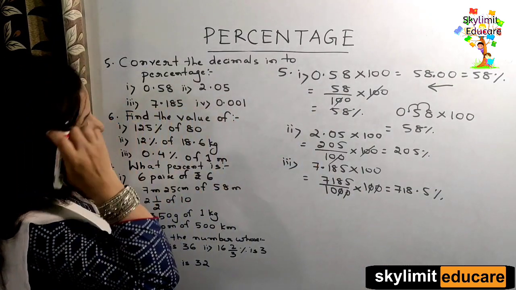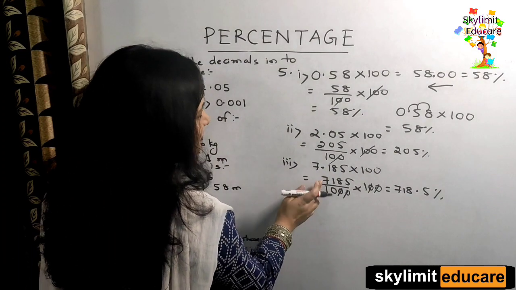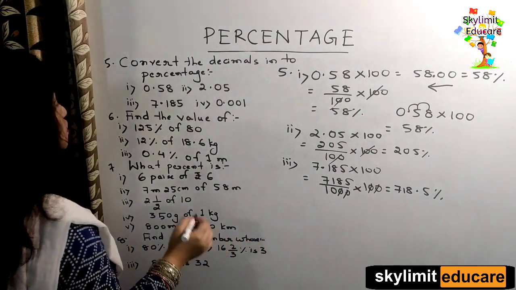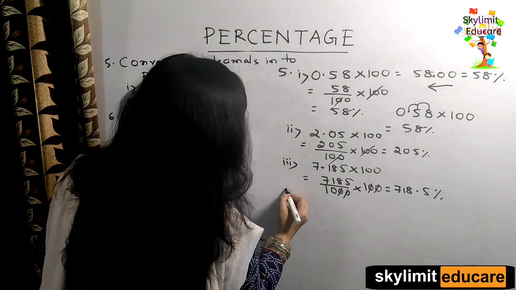718.5%. Okay, simply go do this. Don't cancel it with 5. So now let's come to bit number 4.